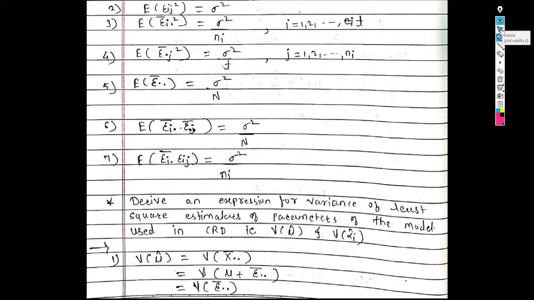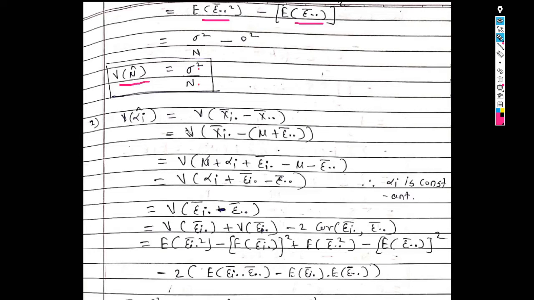Now just use the definition of variance. So we get the expected value of epsilon dot dot bar square minus the expected value of epsilon dot dot bar, whole bracket square. We know that the expected value of epsilon dot dot bar is 0 and the expected value of epsilon dot dot bar square is sigma square upon capital N. So the variance of mu hat is sigma square upon capital N.